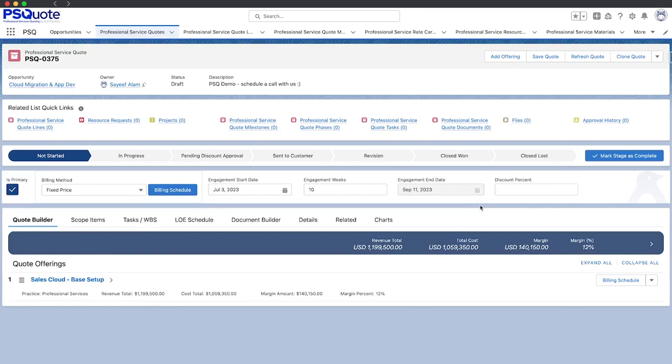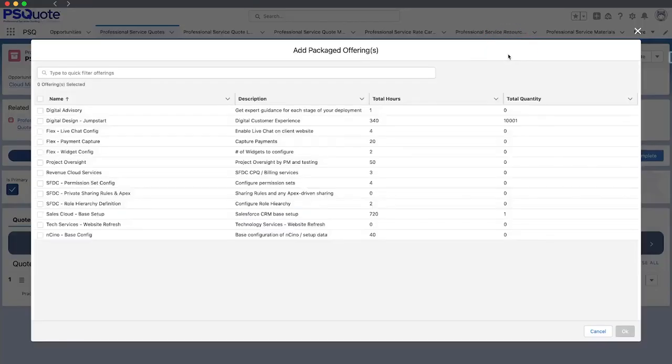From our experience, clients quote services in 3 different ways. We'll take a look at each of these approaches to give you a vision for how you could utilize PSQuote. First, we're going to take a look at a quote that was created using offerings. Offerings are a predetermined set of roles, rates, and hours. Think of it as a mini template.